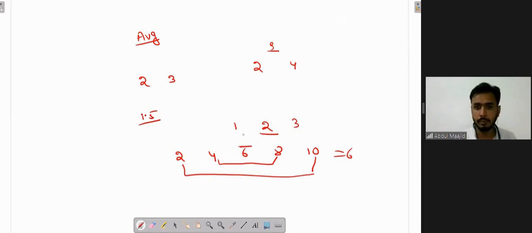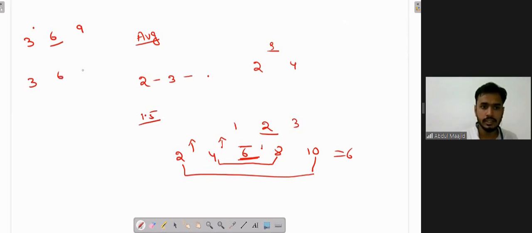So always remember, whenever there are consecutive numbers, or numbers having some common difference, be it a difference of 1, 1, 1, or any numbers with a common difference, in this case 2, 2, 2, the average will always be the middle number. Say if I take one more example, 3, 6, 9, the average will be 6. If I take 3, 6, 9, 12, then the average will be the middle of these two numbers, the average between 6 and 9, that is 7.5. I hope you understood this much.